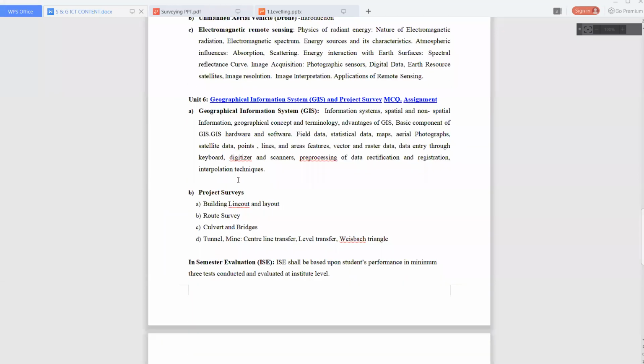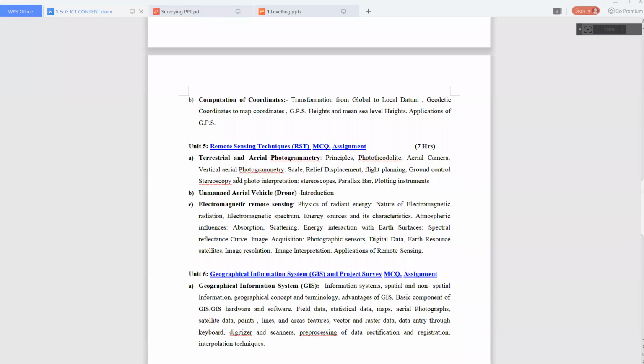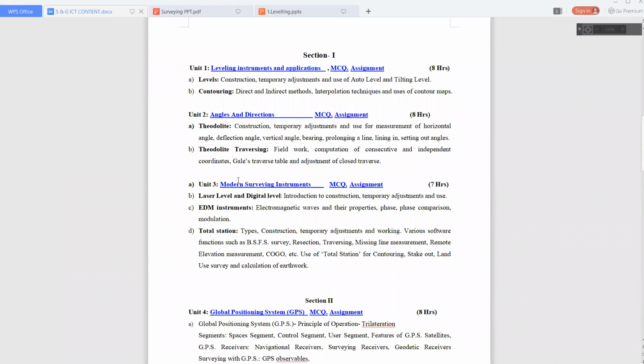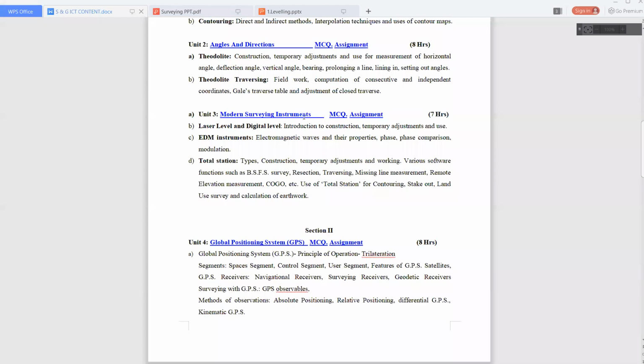Okay, so I think you already had the first year introduction. If you do practicals, there is no need to mug up all the theory part. You will automatically memorize all that because you have practically performed those things. If you do practicals, you can remember those things forever. So practicals are very important for surveying and geomatics. So this is our syllabus.